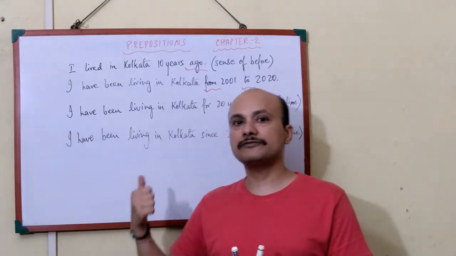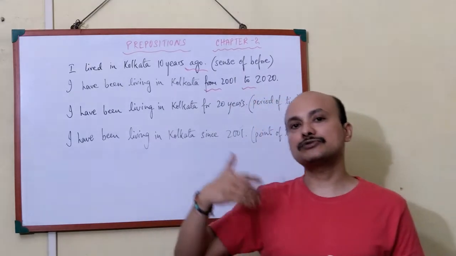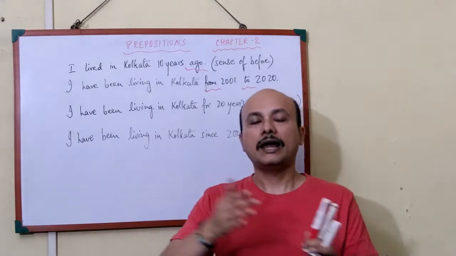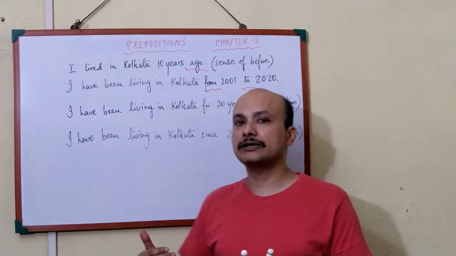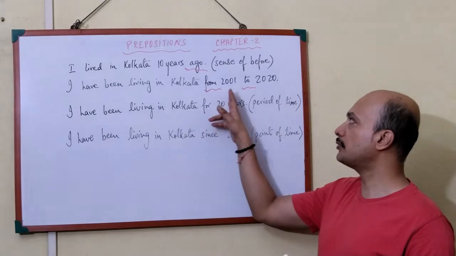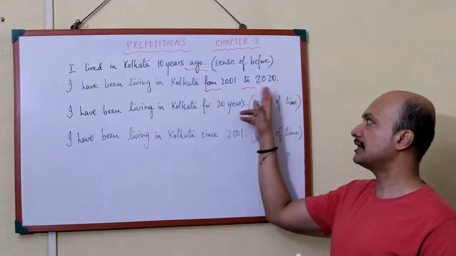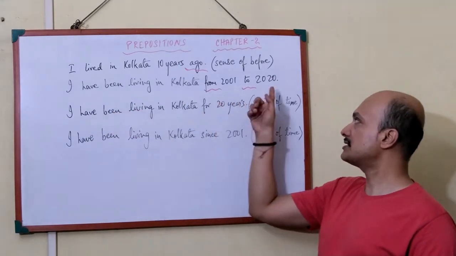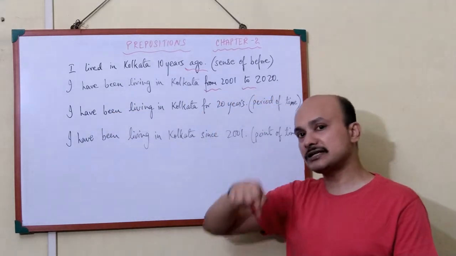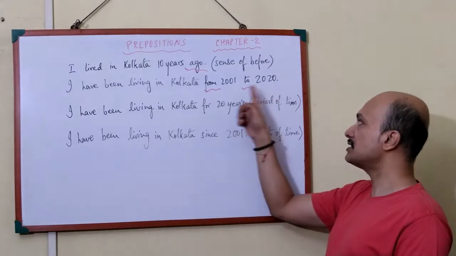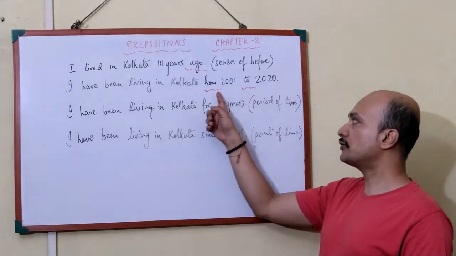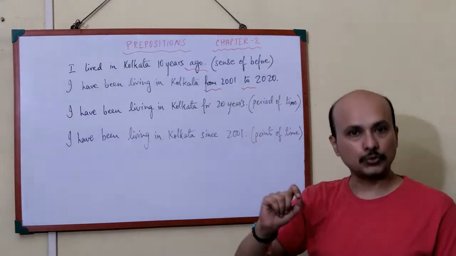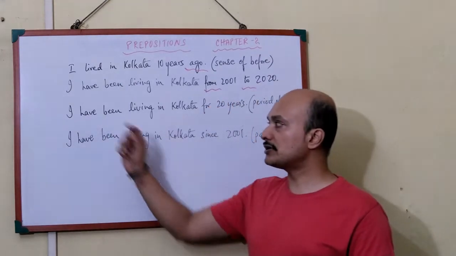From will constitute the first point of time and to will constitute the ending point of time. So it will become like this: from 2001 to 2020. That means from this point of time I started living in Kolkata. This is the point of time up to which I stayed in Kolkata. So that means from this point to this point. So before the starting point I write from, before the ending point I write to. Clear? Now moving to the next sentence.